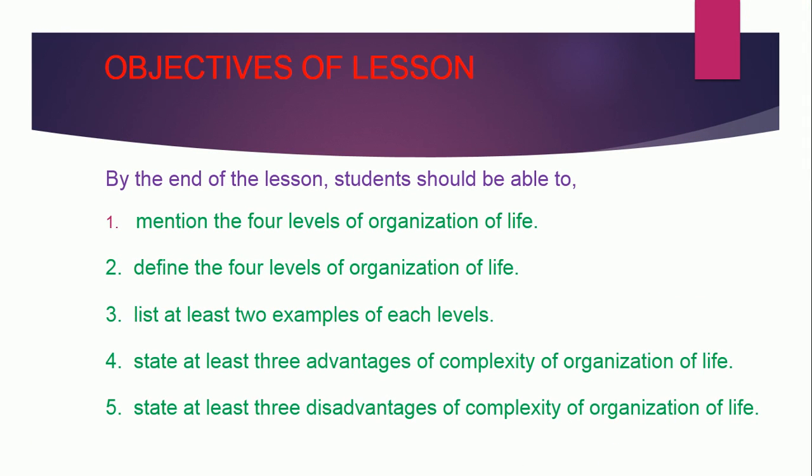Objectives of lesson. By the end of the lesson, students should be able to: 1. Mention the 4 levels of organization of life. 2. Define the 4 levels of organization of life. 3. List at least 2 examples of each level. 4. State at least 3 advantages of complexity of organization of life. 5. State at least 3 disadvantages of complexity of organization of life.